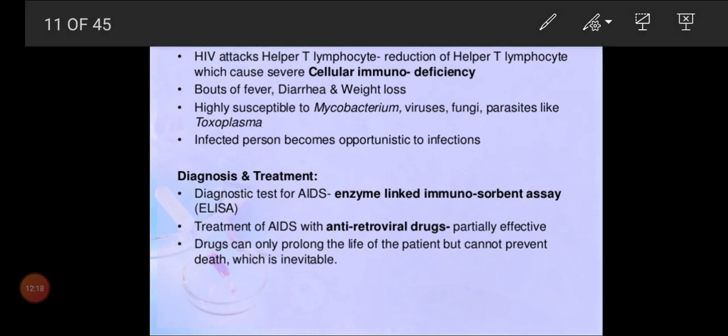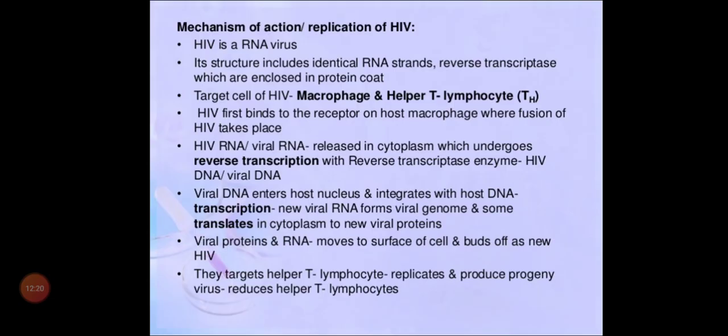Is that clear, children? So that concept was explained in the previous video. Now I think you are clear with that. Last point just to see. Transcription you are clear, translation is clear. Viral proteins and RNA move to the surface of the cell, bud off as a new HIV, and they target helper T lymphocytes, that is very important, and produce progeny viruses, reducing helper T lymphocytes.